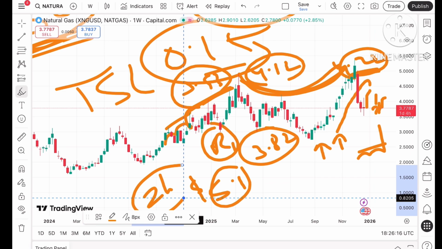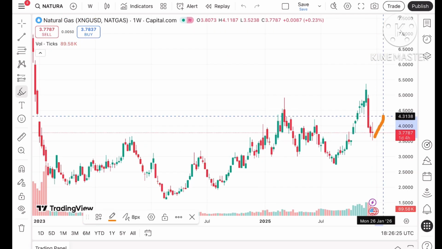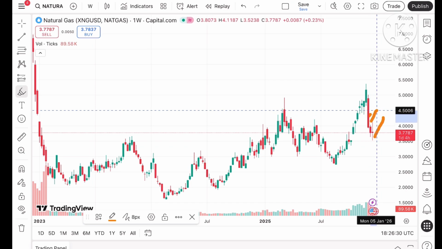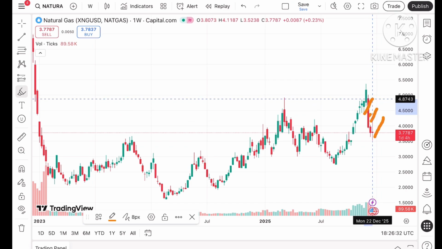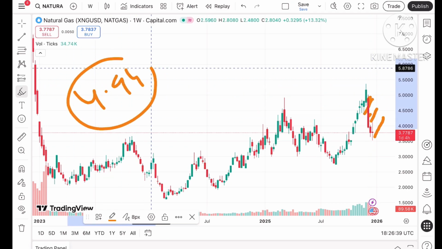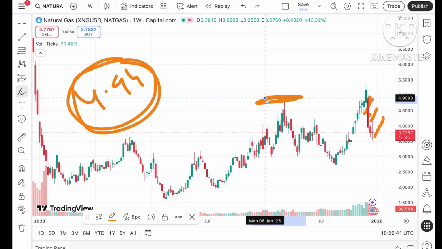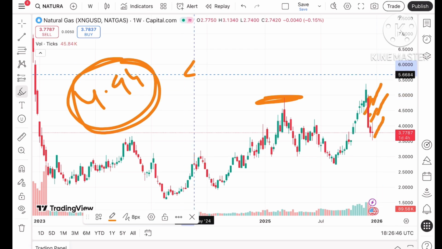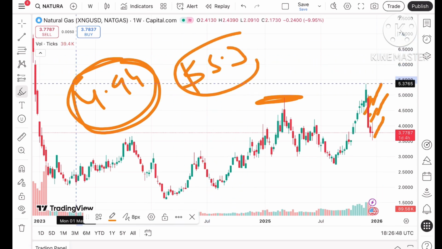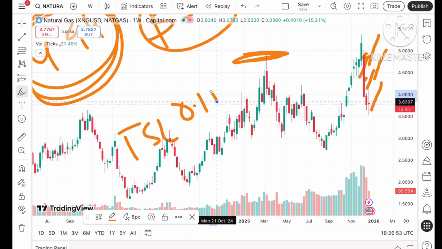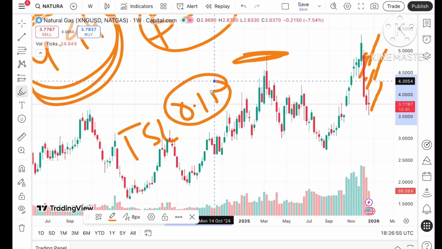So if the price rises above a level of around $4.22, chances are very high that the price will go further upside and can move towards a level of 4.35, then to a level of 4.57. And if that sustains, we will see the price go above a level of 4.86, and from there it will move towards $4.94. This is the high we can see. So once it starts going upside, there will be a further rise, and chances of going towards 5.3 will be there if the price starts going above 4.94. So trail your SL by 0.15. And if the price goes above this level, a further upside can be seen.